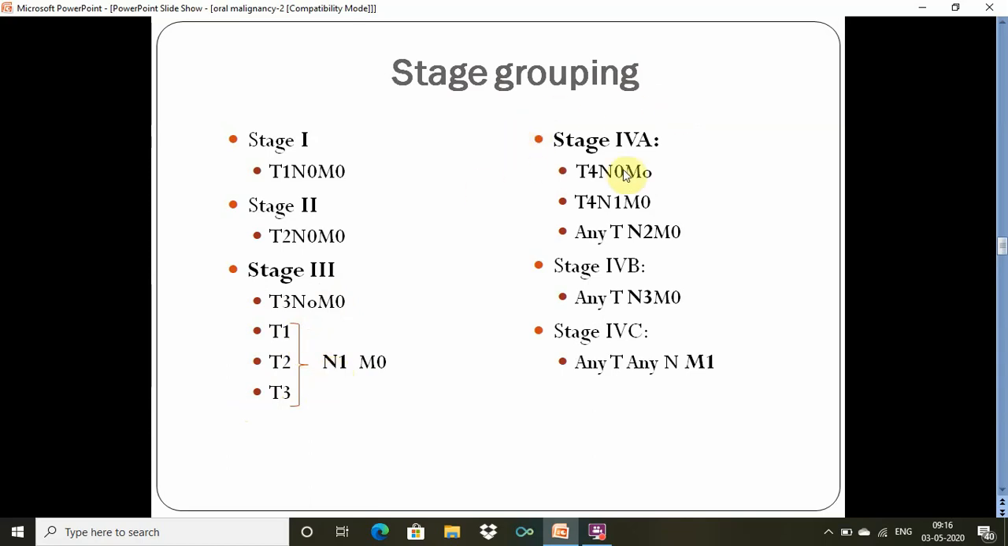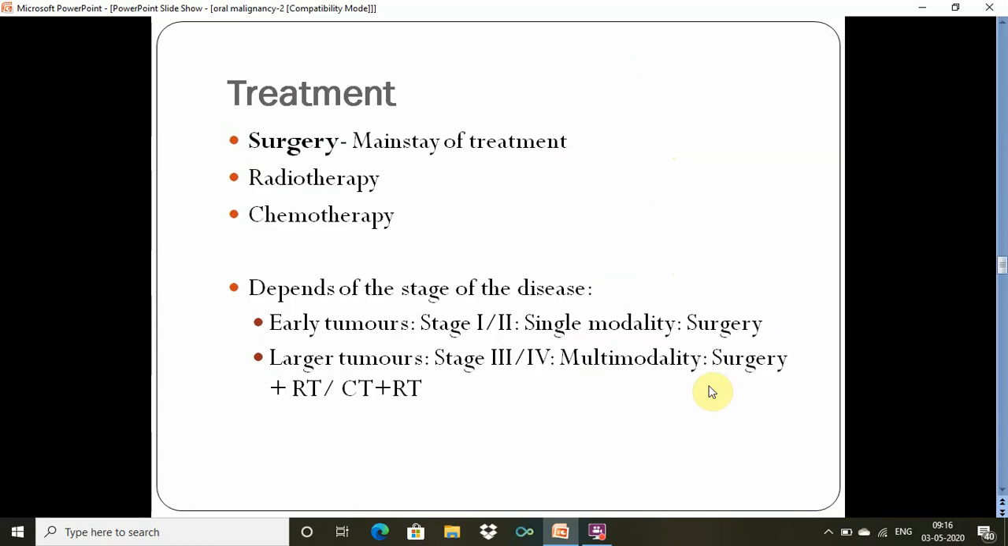that becomes a stage 3. And stage 4A we have criteria just increasing size of the tumor becoming T4 with one lymph node, that is N1, or T4 with N2, that becomes a stage 4A. And when the lymph node is N3, the stage becomes stage 4B, and when there is distant metastasis, that becomes stage 4C.